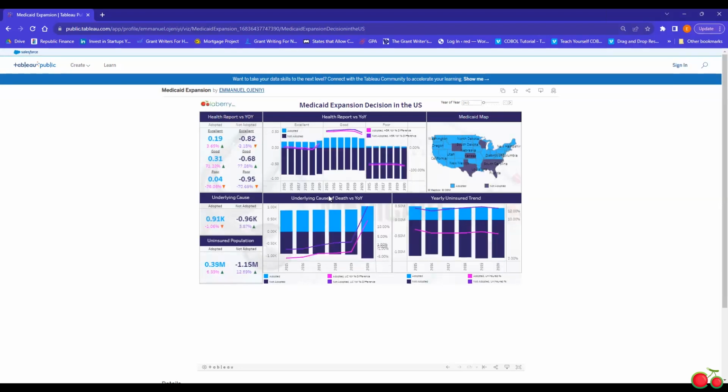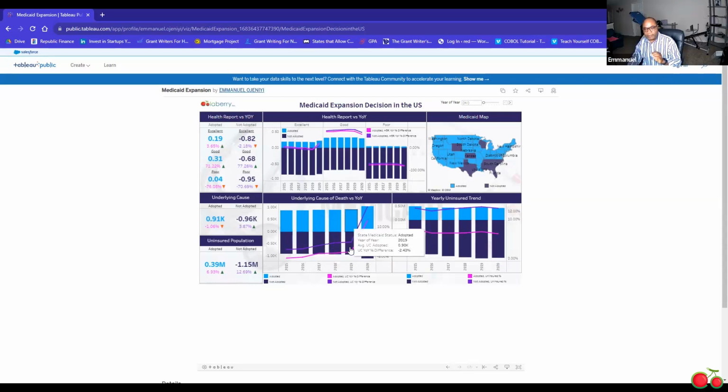But now, when it comes to the negative one, if you look at the underlying cause of death, a lot of things happened between 2019 and 2020. That was during the COVID time. I mean, look at the spike here. There's a big spike in between the two. And we all know that it's because of the COVID. But the difference between the two is that one group of states actually fared better than the other.